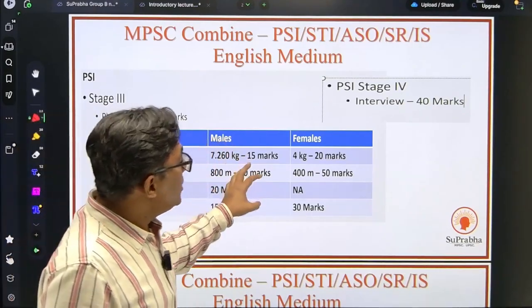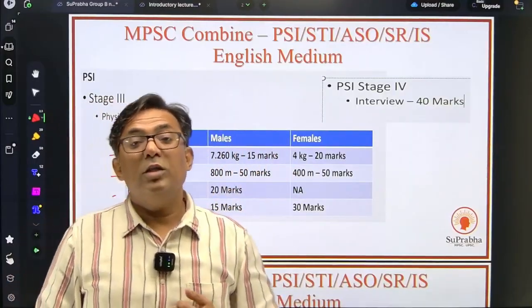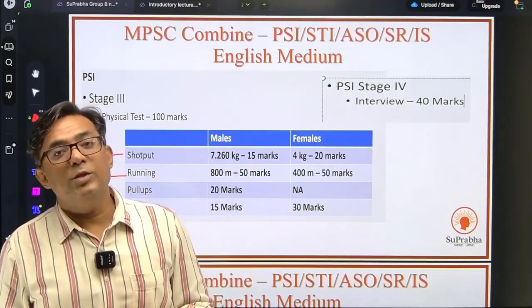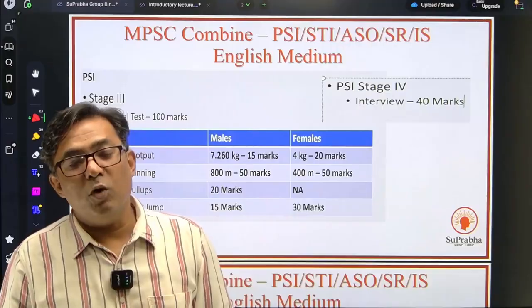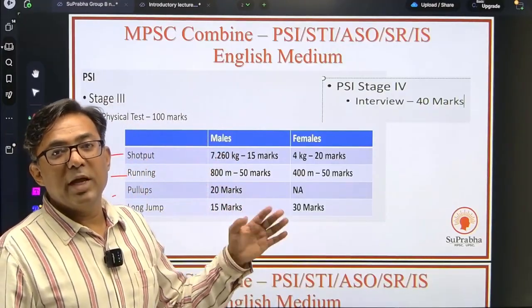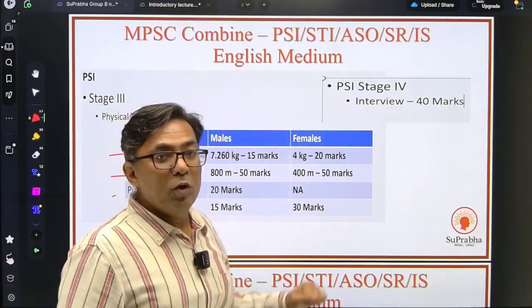After this, once you have qualified the physical, you are going to face the interview for PSI. Mind you, the interview is only for the PSI, that is the Police Sub Inspector post. For STI, State Tax Inspector, Assistant Section Officer, for all these posts, you don't have an interview. It's only the prelims and mains, which we have just seen. Just for PSI, you will have these 2 additional stages.